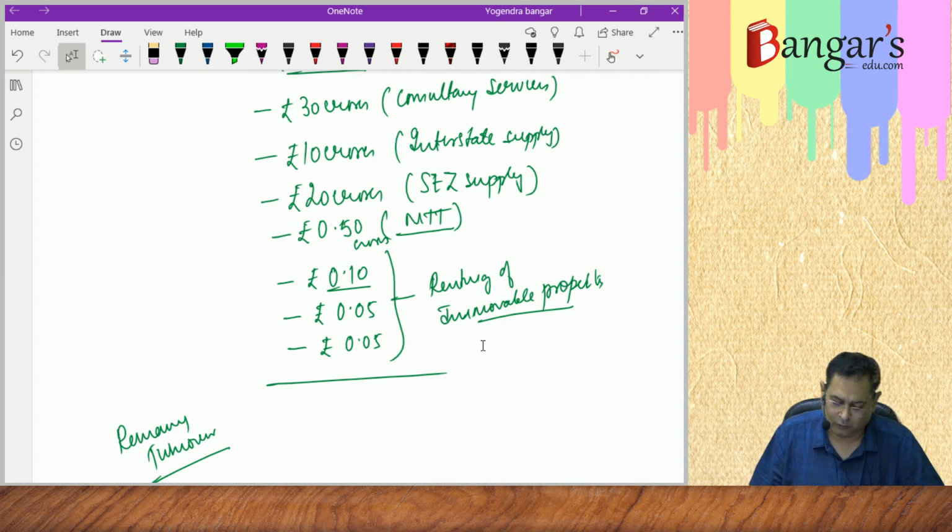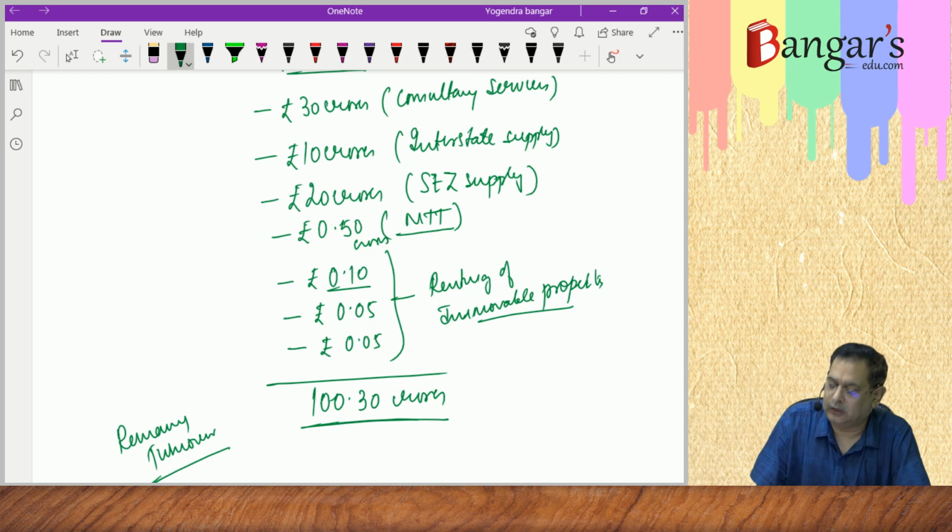It works out to be 100.30 crores. This is the remaining turnover, out of which intra-state supply will be in the ratio of 3:2.